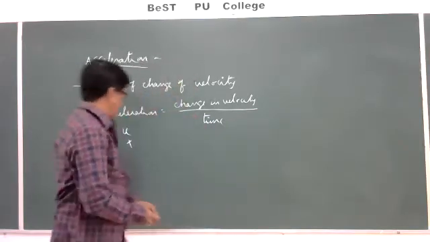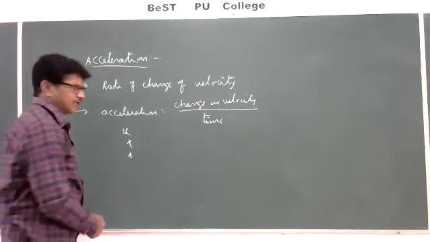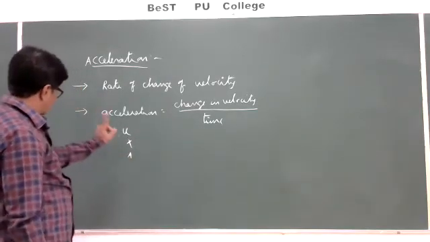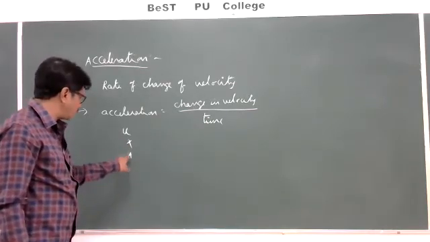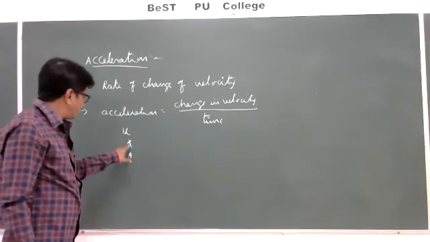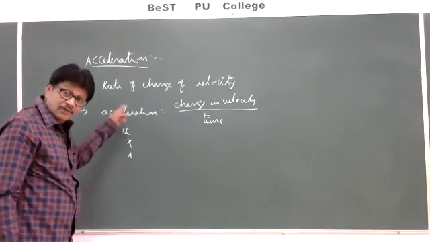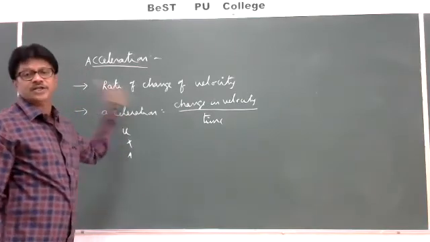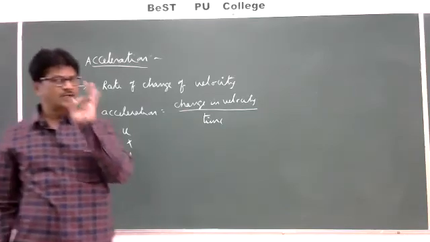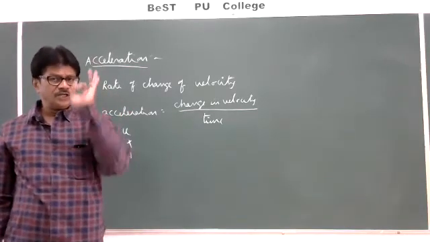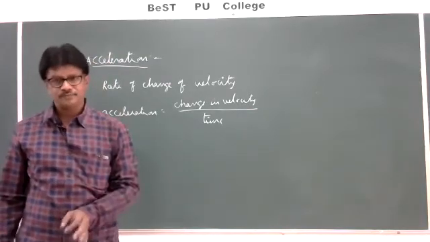So once it reaches the point A, my observation starts on that body. I am observing the body from the position A. At the position A, what will be its velocity? That velocity only we consider as the initial velocity. So initial velocity is not a starting velocity. Initial velocity is the velocity at which we start to observe the body.